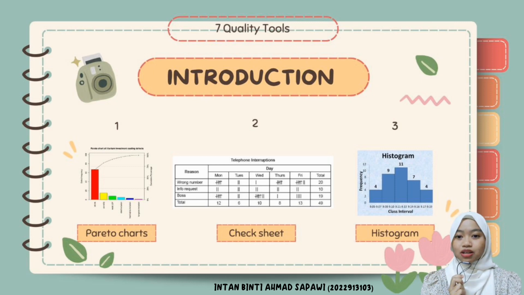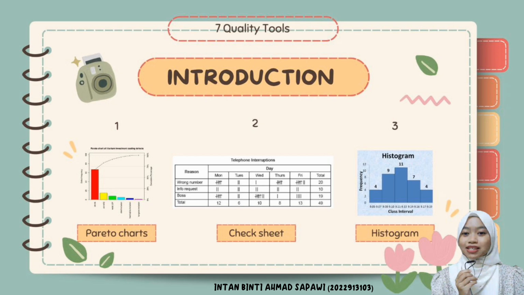The 7 quality tools are a set of fundamental techniques that provide a structured approach to achieve this objective. Firstly, the Pareto chart is a prioritization tool based on the Pareto principle, which states that a significant portion of problems is often caused by a few critical factors. Secondly, the check sheet, which is a simple and practical tool used for data collection and organization. It helps us gather accurate and consistent data about specific events, occurrences, or defects.